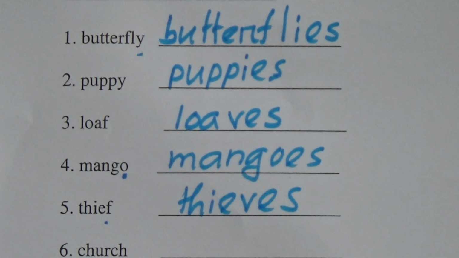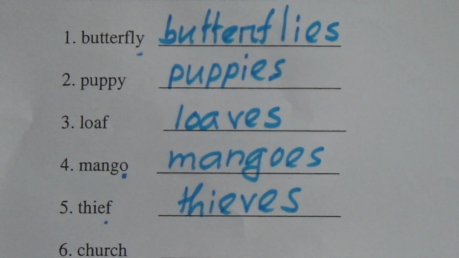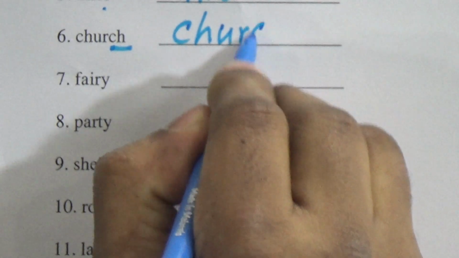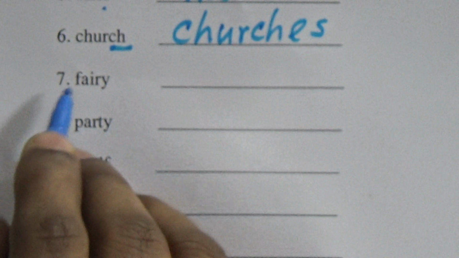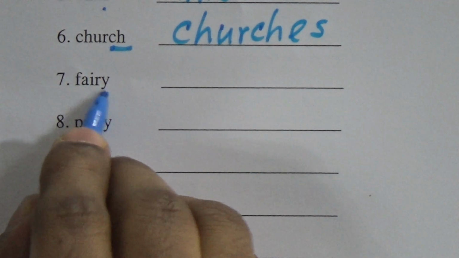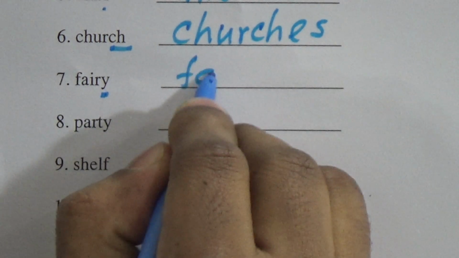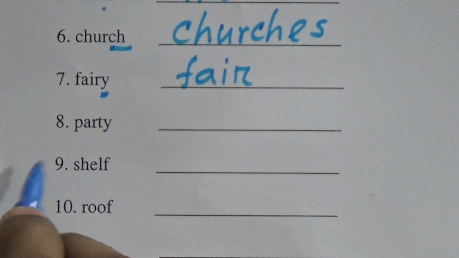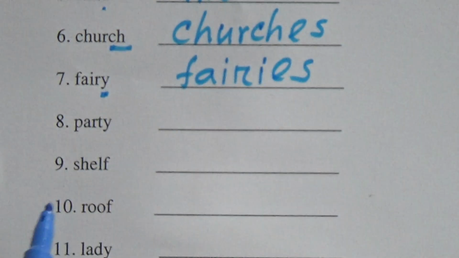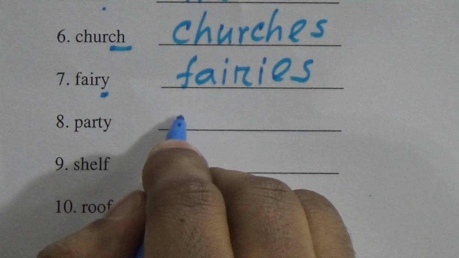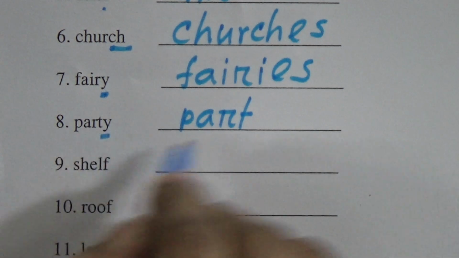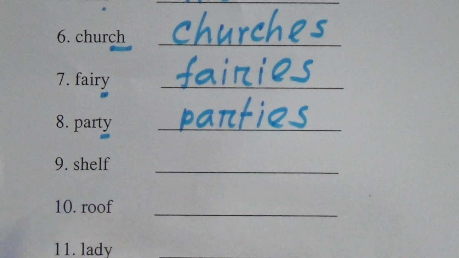So churches, if a word ends with CH, we have to add ES at the end of the word. Church, CH, ES, churches. Fairy, the same case, the word ends with Y and there is a consonant before it. So fairy, instead of the Y, we will add IES. Fairies. Party, the same case. The word ends with Y, so instead of Y, we have to add IES.